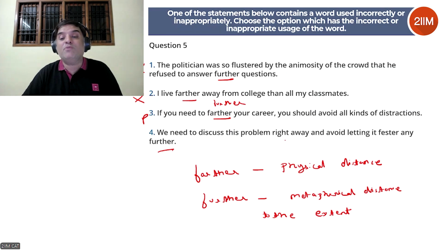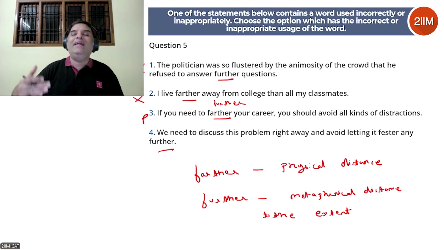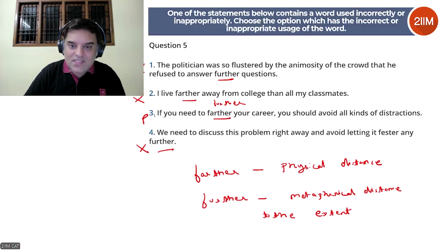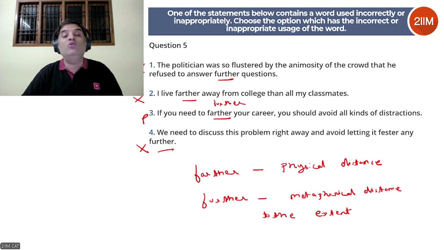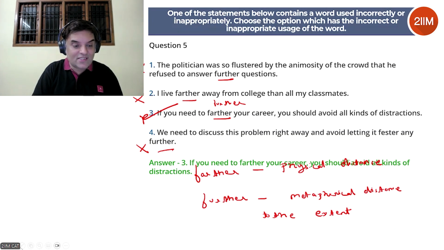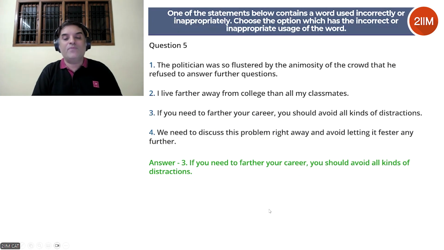We need to discuss this problem right away and avoid letting it fester any further. This is absolutely correct. We're not talking about physical distance. We're talking about not letting it fester anymore. So again, figurative distance, further is correct. 3 is the answer because here we should be using further and not farther because there is no physical distance. The correct answer is 3. I'll remove that so you can see the answer, but it is indeed 3.